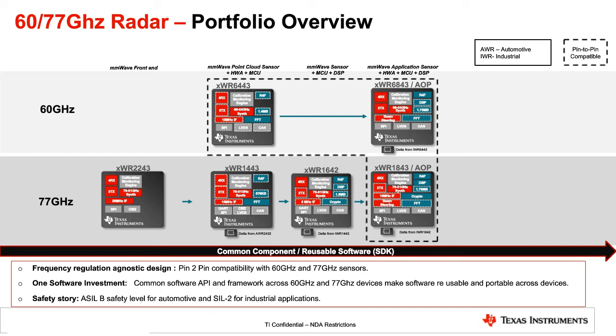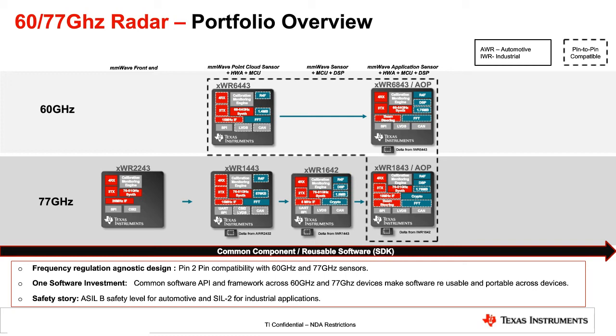We offer this device both in the flip chip BGA package as well as the antenna on package technology, and both of these devices are in production, both for industrial markets as well as automotive markets. In the automotive market, we make it 125 degree junction temperature capable as well, and ASIL-B capable.